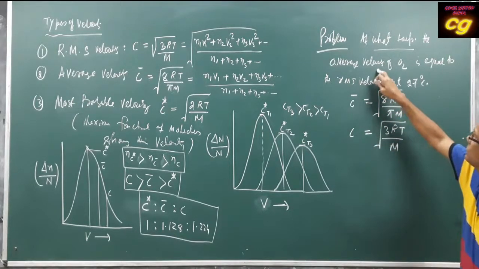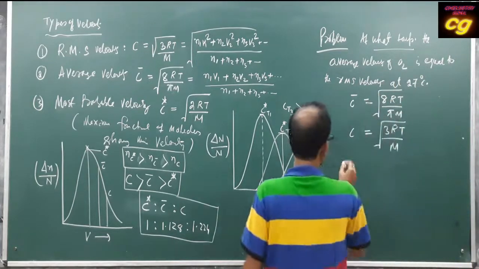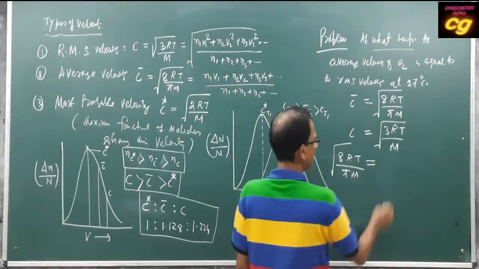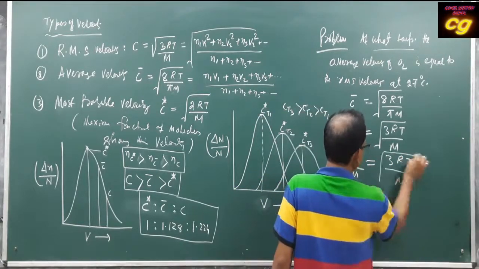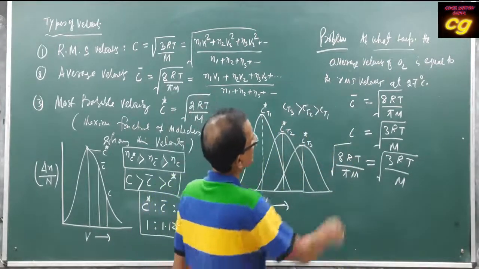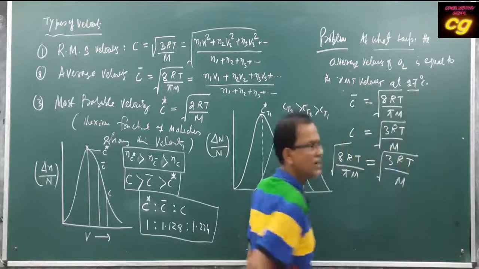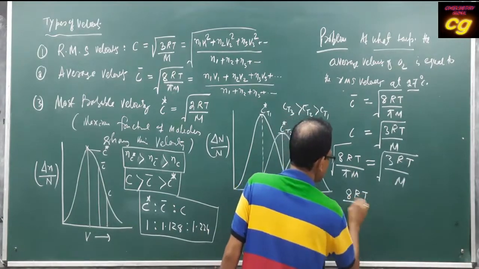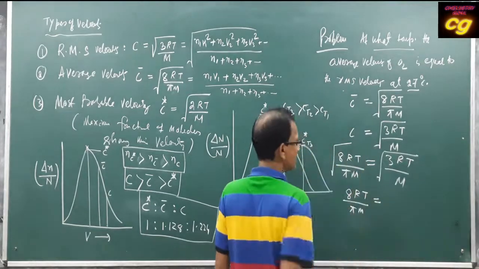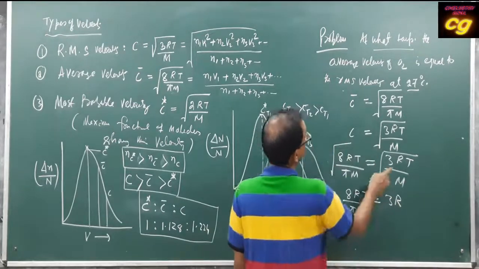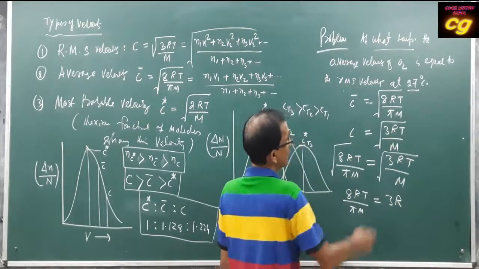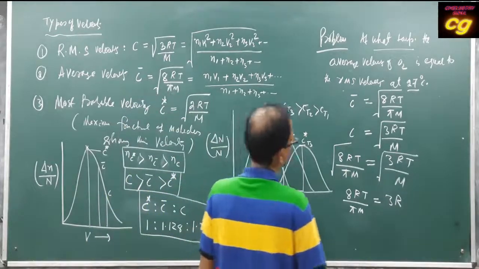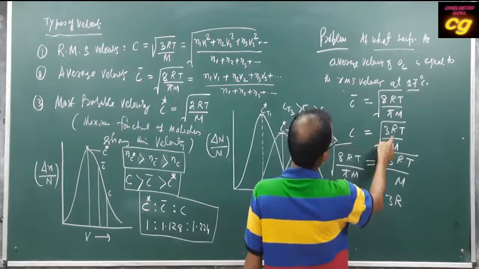As per the question, average velocity is equal to root mean square velocity. That means square root of 8RT by pi M is equal to square root of 3RT by M. But in the question, the RMS velocity is at 27 degrees Celsius. So the 8RT by pi M is the average velocity, and 3RT by M is the root mean square velocity.